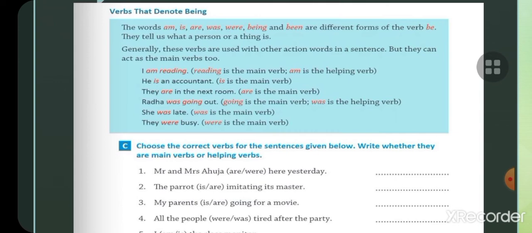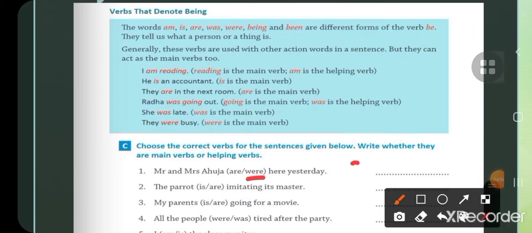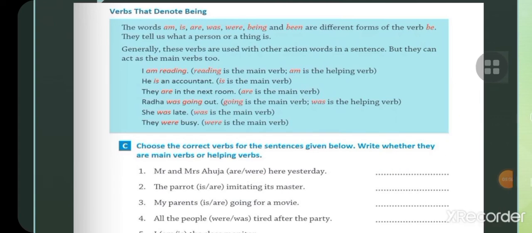Like, choose the correct verbs for the sentences given below. Write whether they are main verbs or helping verbs. Like, Mr. and Mrs. Ahuja dash here yesterday. So you will write the verb were. Mr. and Mrs. Ahuja were here yesterday. Here were is the main verb. Okay. You will write main verb. The parrot dash imitating its master. So here, the parrot is imitating. Imitating is an action verb, and is is the helping verb. So you can write helping verb. So you can do this exercise.